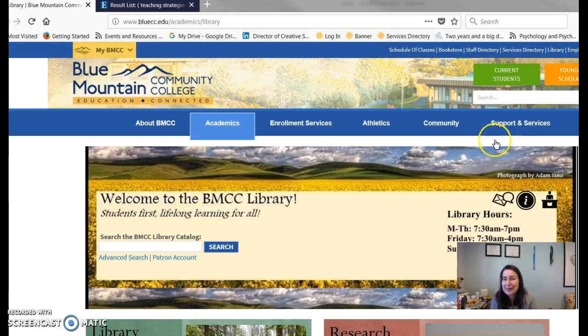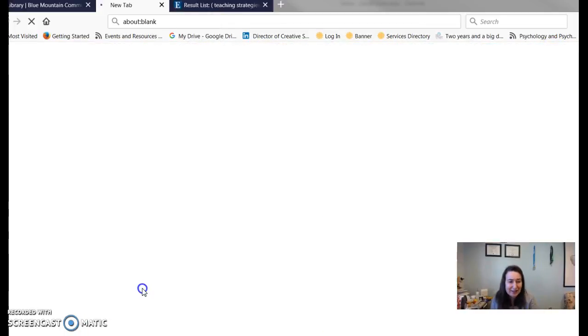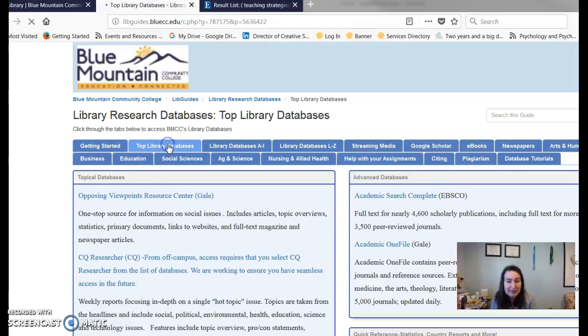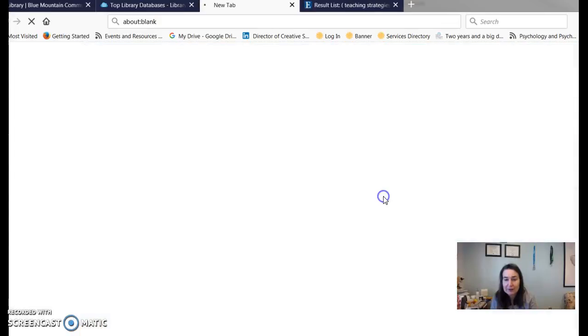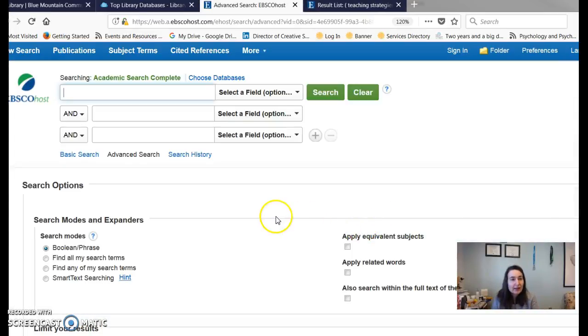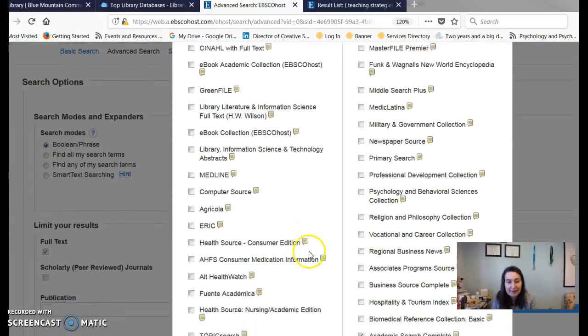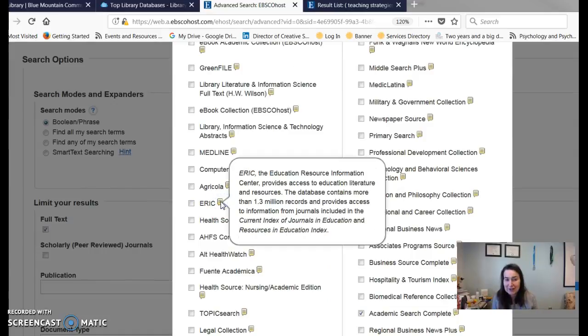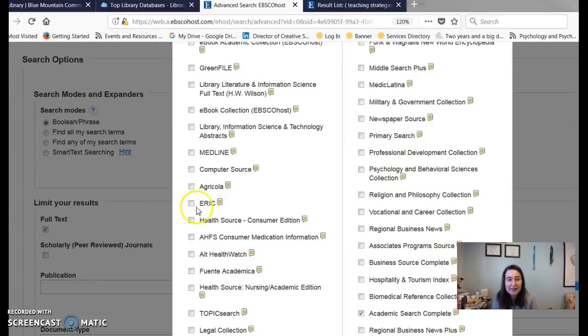So anyway, library homepage, of course, and library databases. Top library databases. We were right here. Now we're going to go to Academic Search Complete. And you might remember, from Academic Search Complete, we also added the ERIC database. ERIC stands for the Education Resource Information Center.